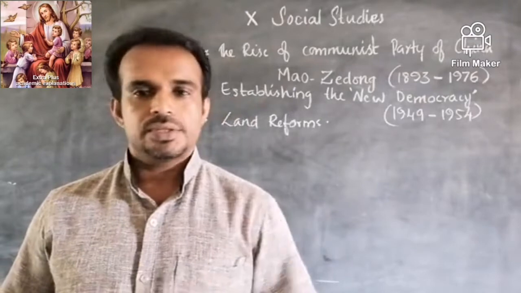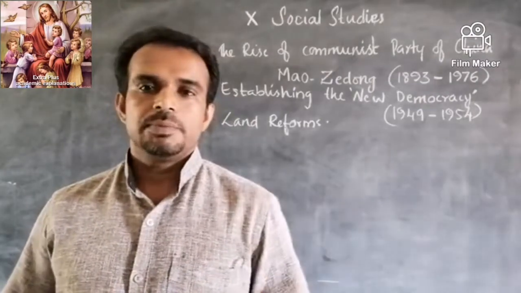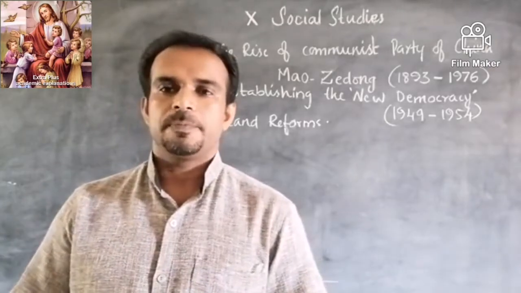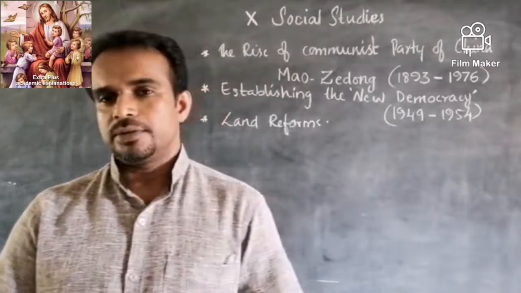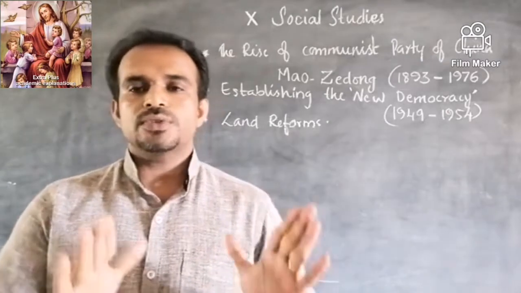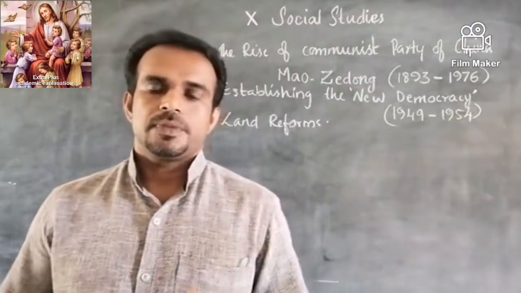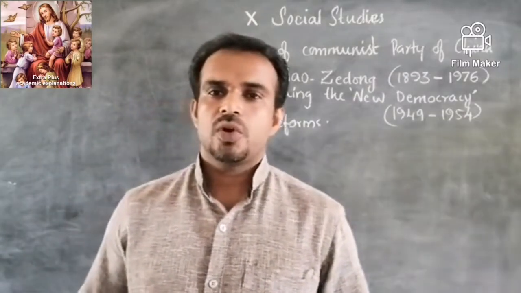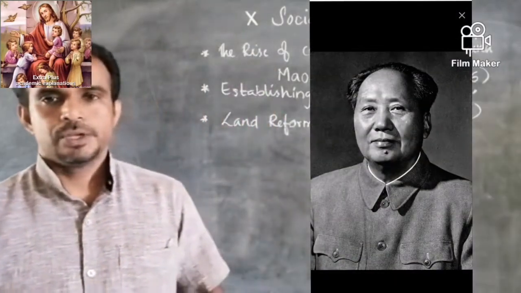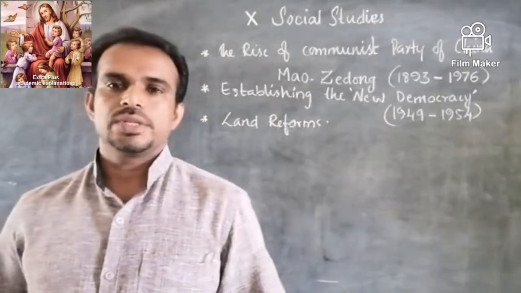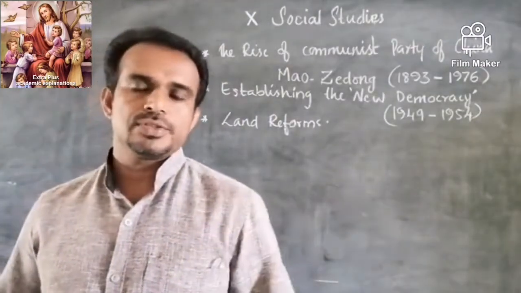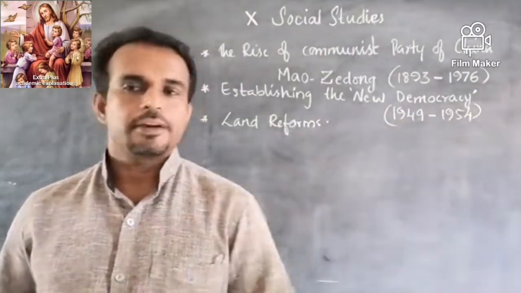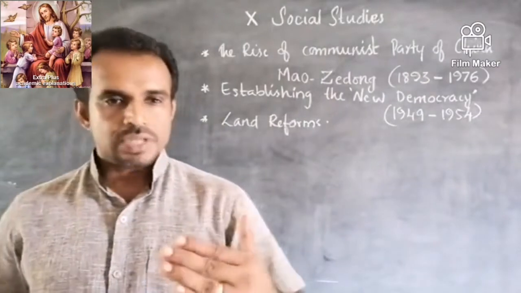And in today's class, we will be discussing the second part of the liberation movement of China from 1949. All those activities were organized by a man called Mao Zedong. So three topics are there to discuss in this chapter: the rise of the Communist Party of China, establishing the new democracy, and land reforms. Okay, so we shall come back.